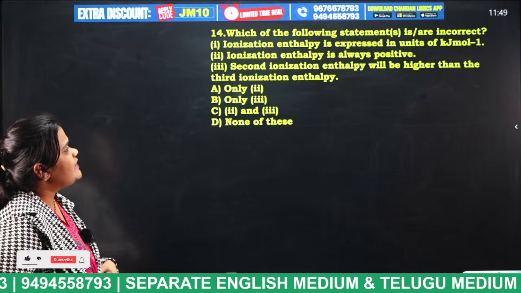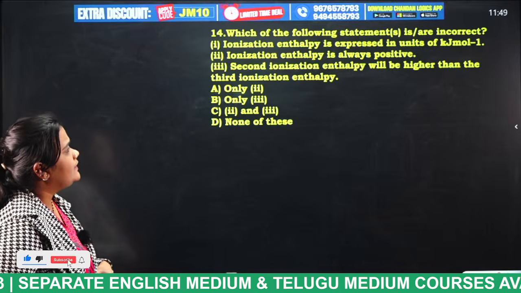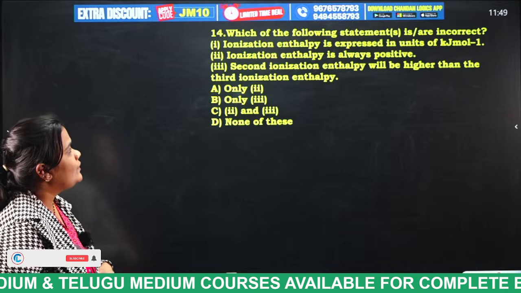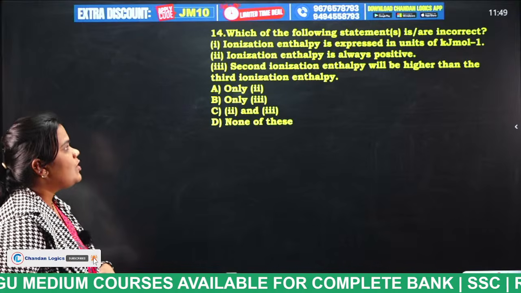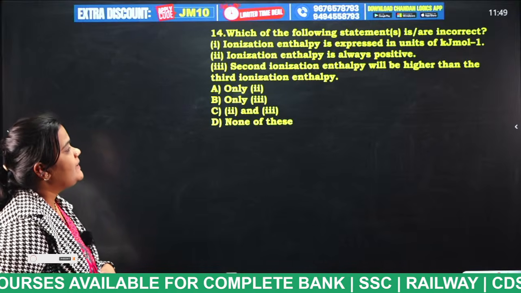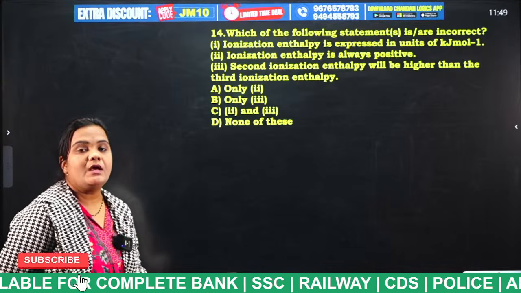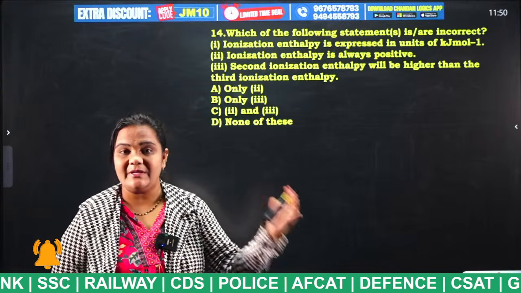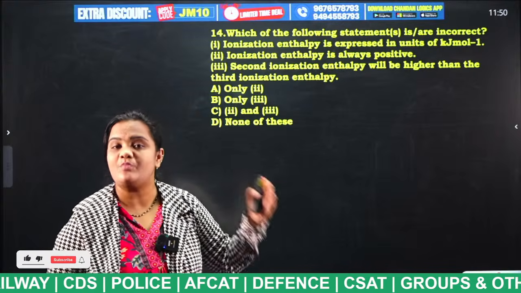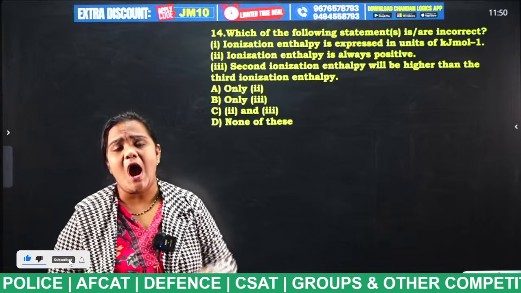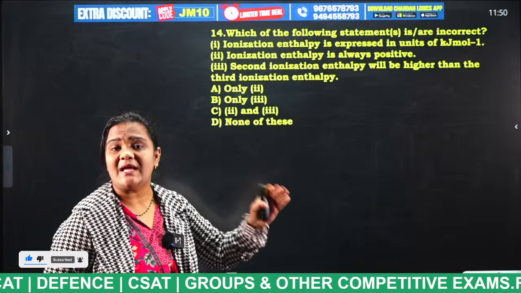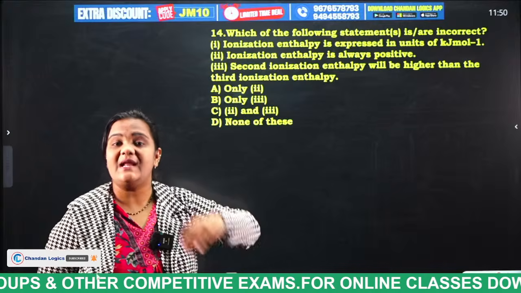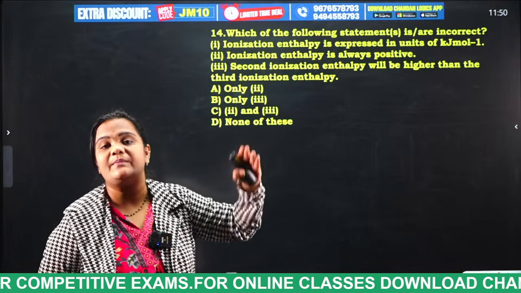Which of the following statements is or are incorrect? Ionization enthalpy is expressed in units of kilojoule per mole. Ionization enthalpy is always positive. Second ionization enthalpy will be higher than the third ionization enthalpy. I will give you one hint so that you can easily answer this question. Ionization enthalpy is always positive. If it is always positive, how can the second ionization enthalpy be higher than the third ionization enthalpy? No. As the level increases, the ionization enthalpy also increases.